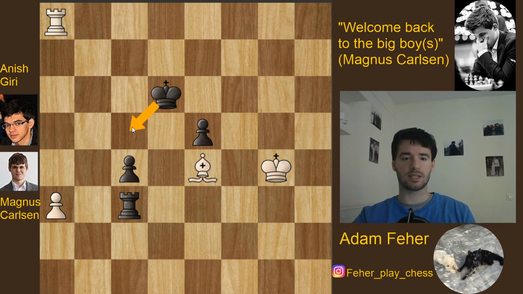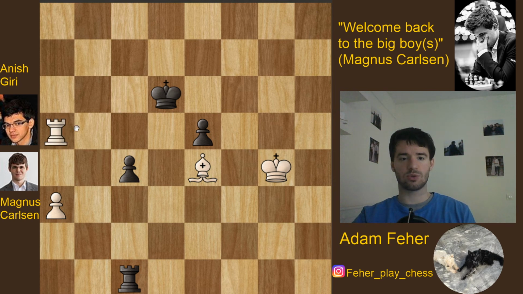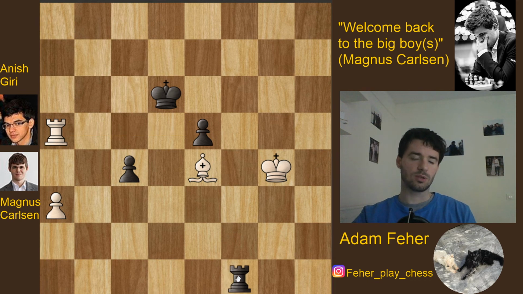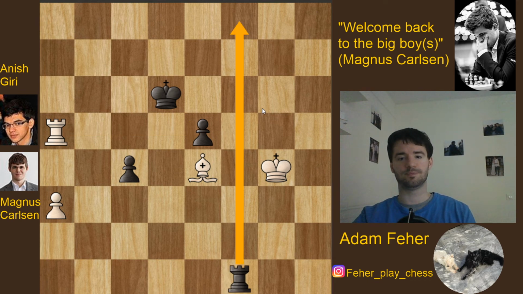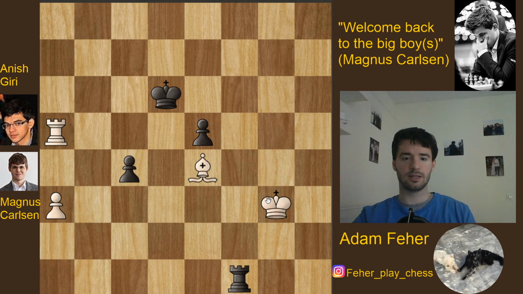Again, playing something like king c5, activating the king, seems like a better move, but Giri wanted to push his pawn and play rook c1. Now Carlsen plays rook e5, making sure that the black king cannot be activated, but also Anish plays rook f1 and cuts away the white king. Now Carlsen comes back with the idea of playing bishop f4, king g2, and finally, first king g2, and then when the rook goes, the king can go to f2.